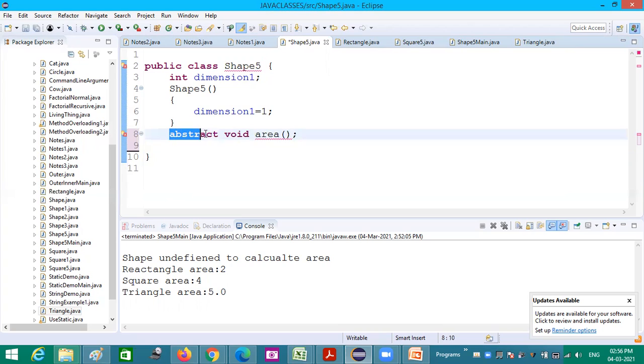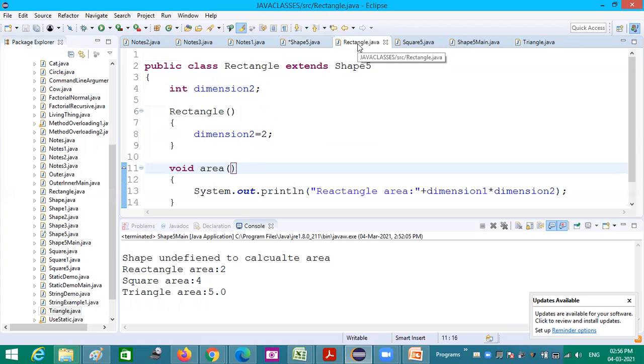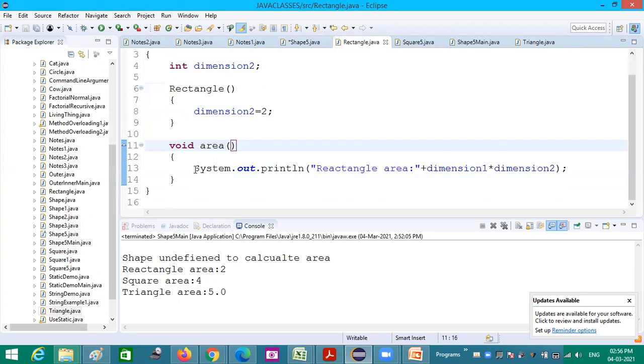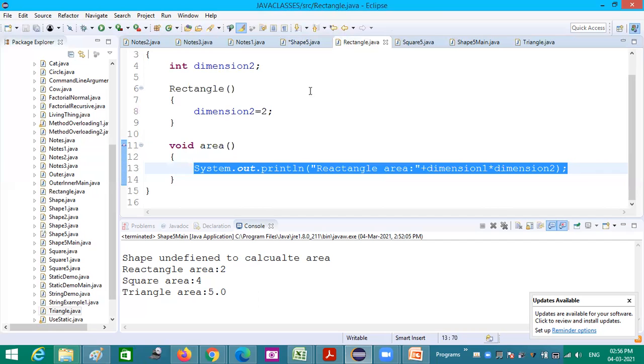So if any one abstract method is there in a class, then I should make the complete class an abstract class. Okay. So shape 5 is an abstract class. In that, there is a method which is not defined. The child classes can define that, in what way they want.